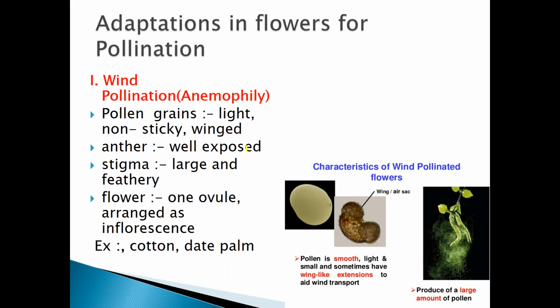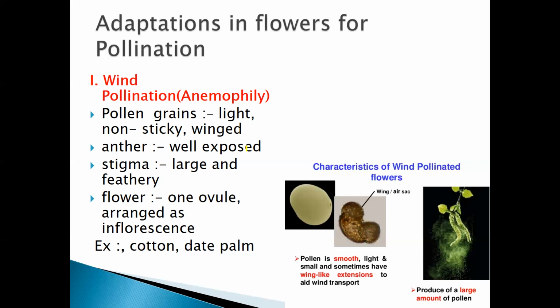And one important adaptation of wind pollination is that they produce a large number of pollen grains. You need to remember this. The question can be asked like this: wind pollinated flowers produce a large number of pollen grains. Why? They produce a large number of pollen grains because there are chances of losing the pollen grains. Yes, because it is wind pollinated, right?